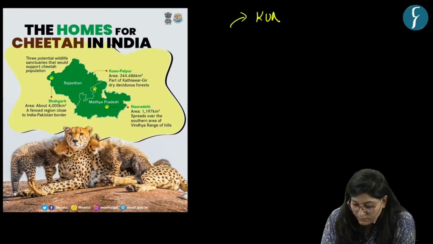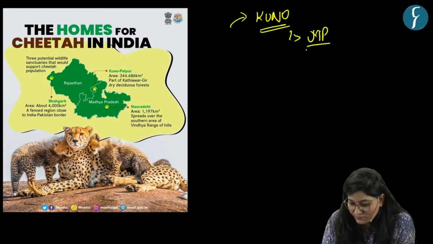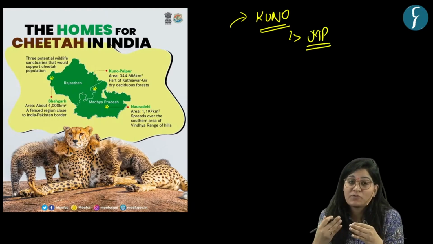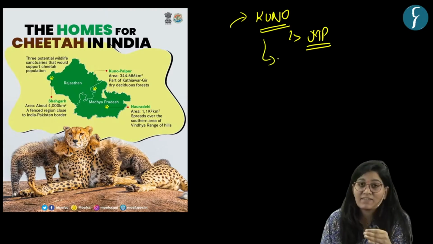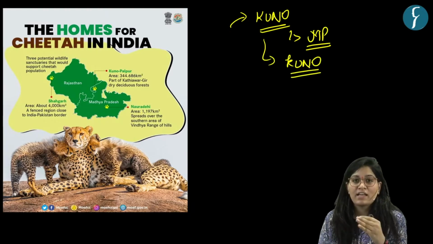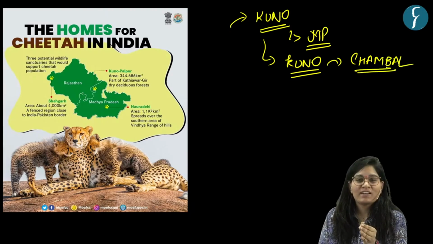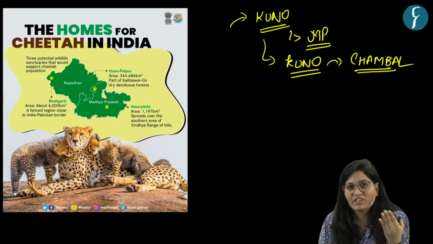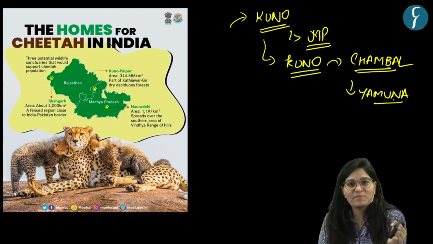Now, Kuno National Park. It is situated in which state? Yes, Madhya Pradesh. And Madhya Pradesh forms part of the Peninsular Plateau. Okay. It derives its name from river Kuno. Now, Kuno is a tributary of river Chambal. Now, you need to tell me, Chambal is a tributary of which river? Yamuna or Ganga? Yes, Yamuna. All these details are quite important for your prelims examination.